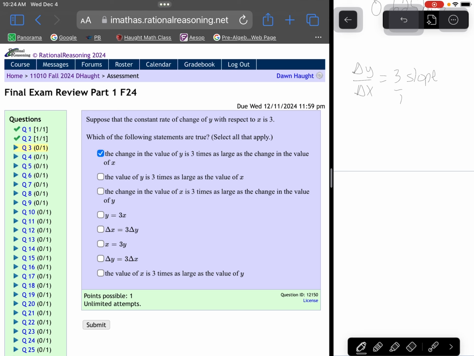The value of y, now not the y, but the change in y, so we can't say that that second one is true. The change of the value x is 3 times as large. No. So that one's out. y equals 3x? Nope. If we solve delta y over delta x equals 3 and we cross multiply, we get delta y is 3 times delta x. It has to have that delta in there. They're only telling you about the change, not the true equation. So it would be this one. And that's the only one that really mentions the change and the slope.